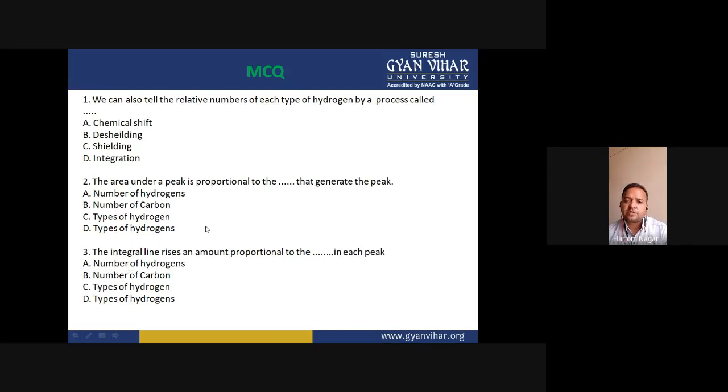The third question is: the integral line rises an amount proportional to the what in each peak. This is also proportional to the number of hydrogens. So this is actually a different way to ask the question. The same concept.